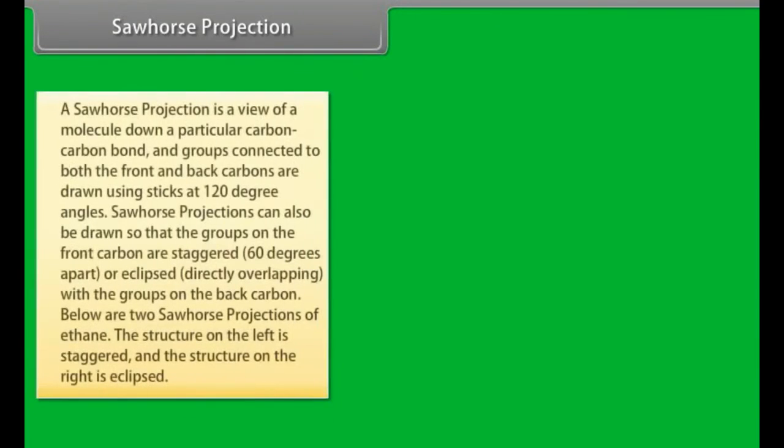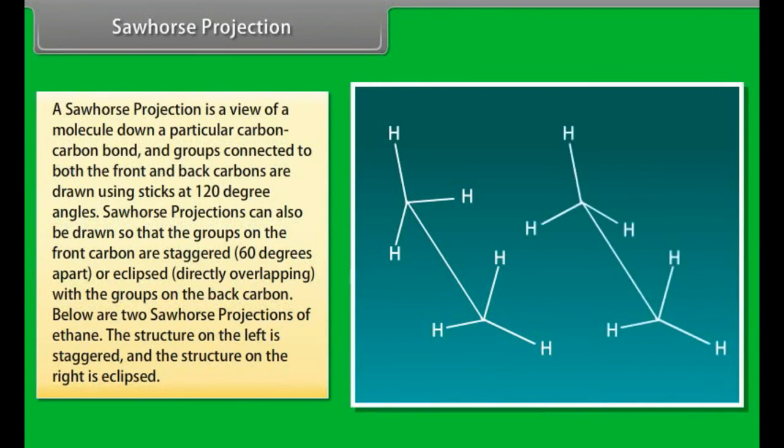Like with the Newman projections, a Sawhorse projection is a view of a molecule down a particular carbon-carbon bond, and groups connected to both the front and back carbons are drawn using sticks at 120 degree angles. A Sawhorse projection can also be drawn so that the groups on the front carbon are staggered 60 degrees apart or eclipsed, directly overlapping with the groups on the back carbon. Below are two Sawhorse projections of ethane. The structure on the left is staggered and the structure on the right is eclipsed. These are the simplest Sawhorse projections because they have only two carbons and all of the groups on the front and back carbons are identical.